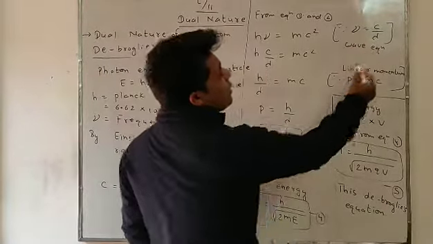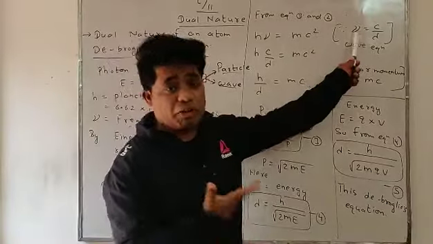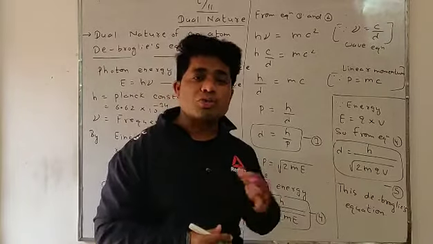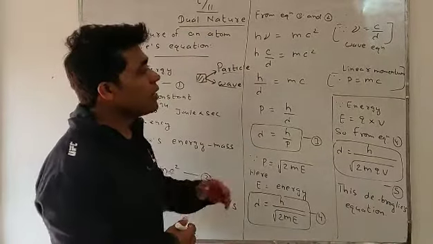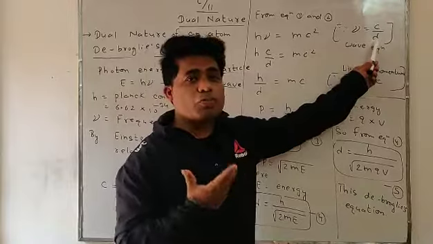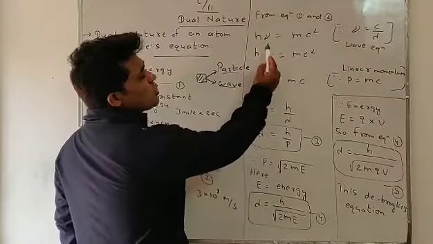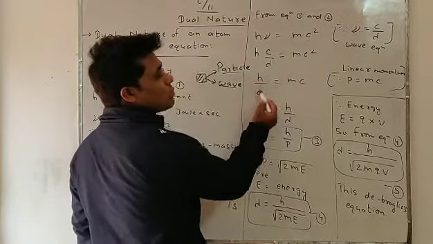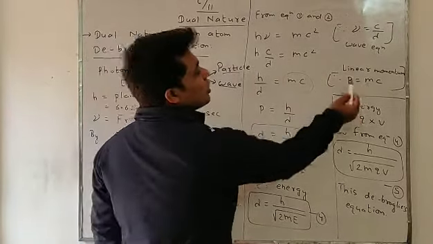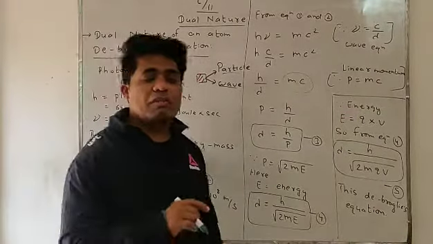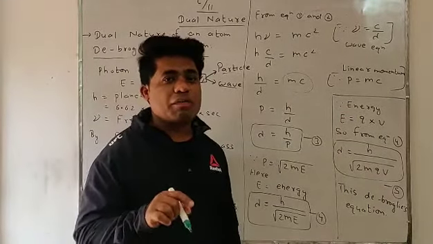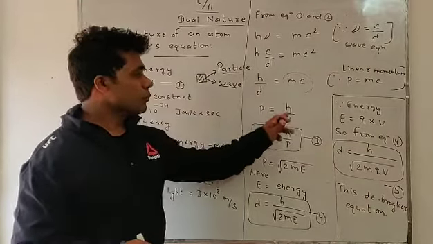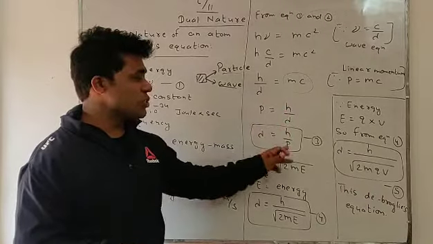Nu equals c by lambda, that is called the wave equation. Nu is frequency, c is speed of light, lambda is called wavelength. Distance between two crests or troughs is called wavelength. Now since nu is c by lambda, c and c will cancel out, m into c equals h by lambda. Mass into velocity is called linear momentum. Generally we write p equals mv, but here instead of velocity we have the speed of light, so m into c becomes p, equals h by lambda. Either we can write lambda equals h upon p.